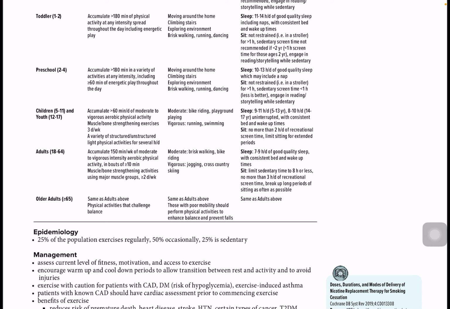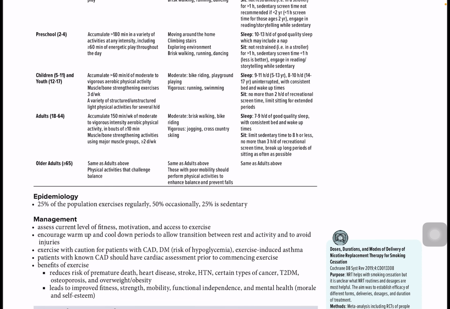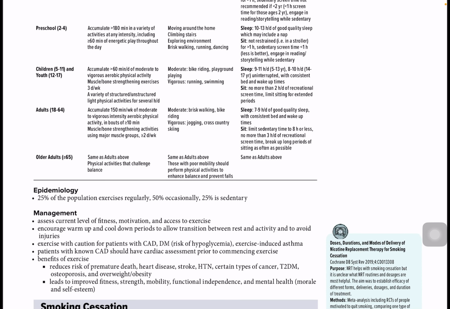Sleep is 7 to 9 hours per day of good quality sleep with consistent bed and wake up time. Limit sedentary time to 8 hours or less. No more than 3 hours per day of recreational screen time. Break up long periods of sitting as possible. So it is encouraged to break up those long periods of sitting, and you should limit the sedentary time to 8 hours or less, and no more than 3 hours per day for recreational screen time. In those more than 65, same as adult as above, with physical activities that challenge balance. Those with poor mobility should perform physical activity to enhance balance and prevent falls.